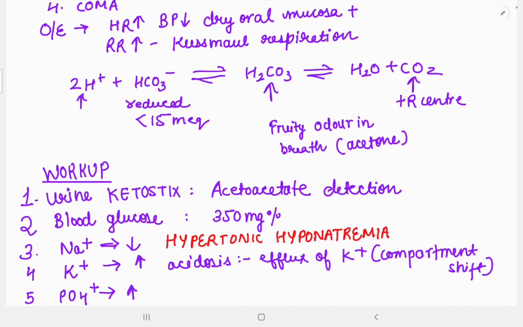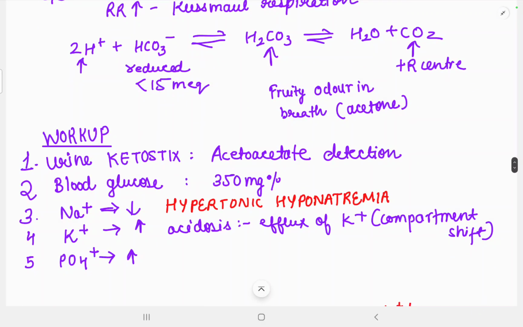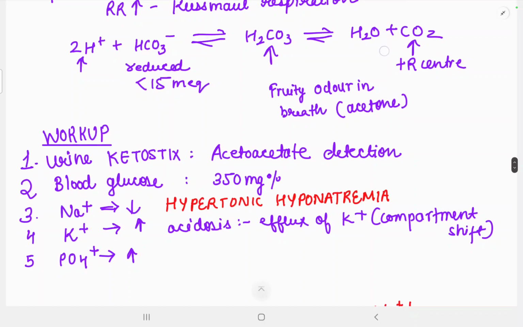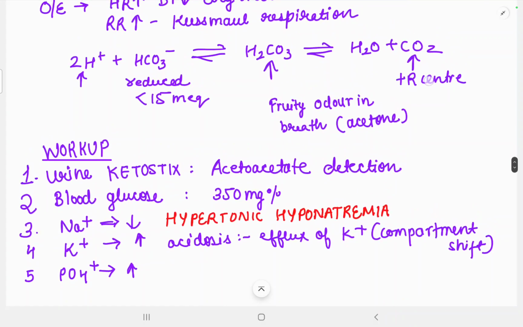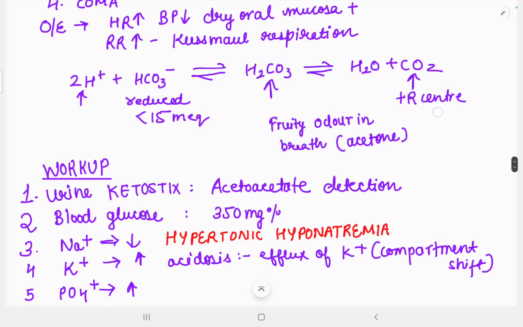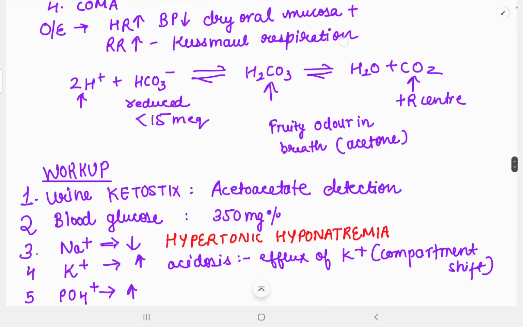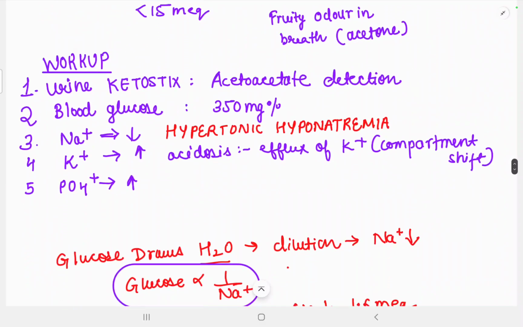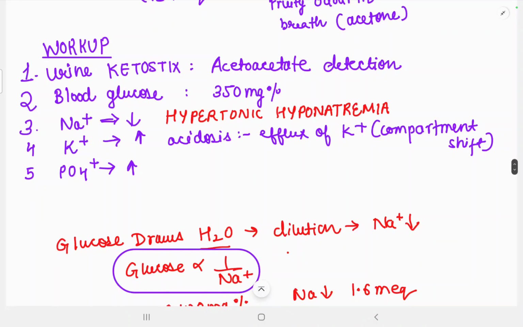Acetone is a ketone body. I basically told you why ketone bodies are produced. And H2CO3 will release H2O plus CO2. CO2 will stimulate the respiratory center, so the respiratory rate will be increased, and the characteristic respiration in this is called Kussmaul's respiration.